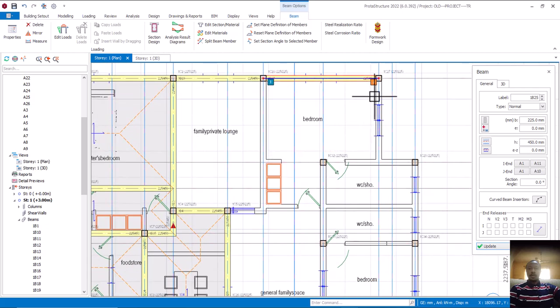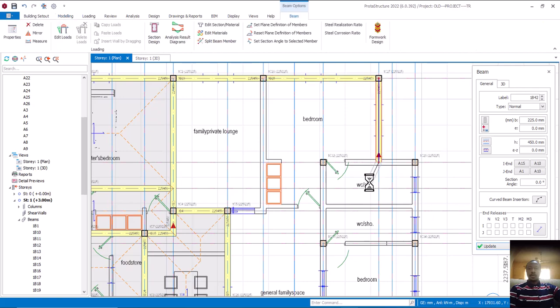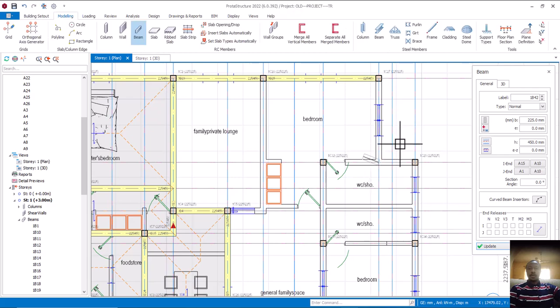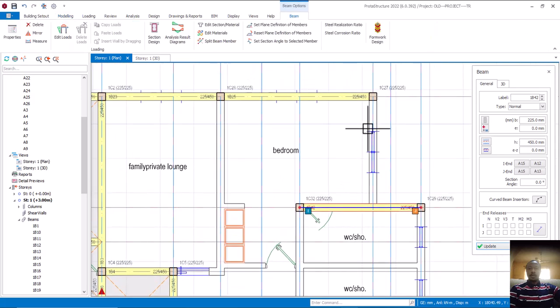Click on this one now. Some of you just go ahead and click like this. No, if you do like this, it will show you a cantilever sign. Can you see cantilever? It's not what we are looking for. So I'll click on this one first, then come to this side and click. Can you see? Correct. Then also come to this place. I can now join this one to this. This is proper modeling.